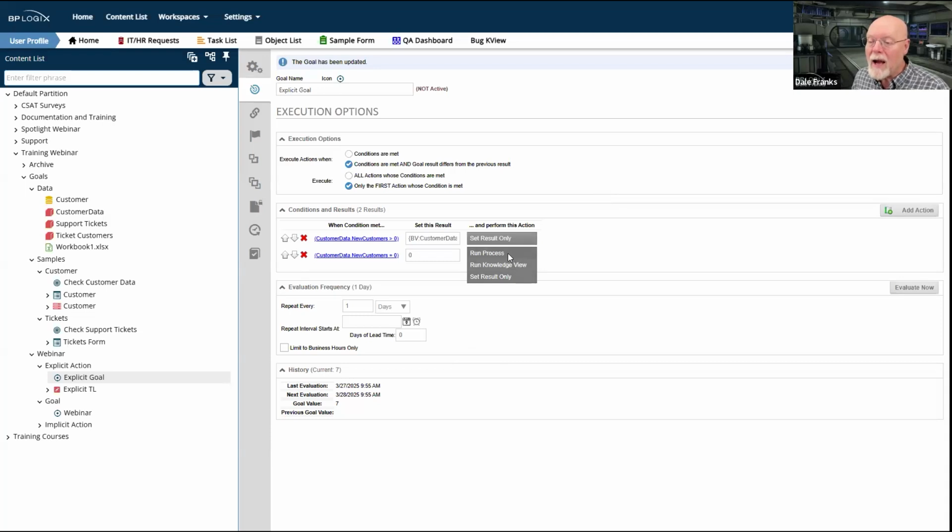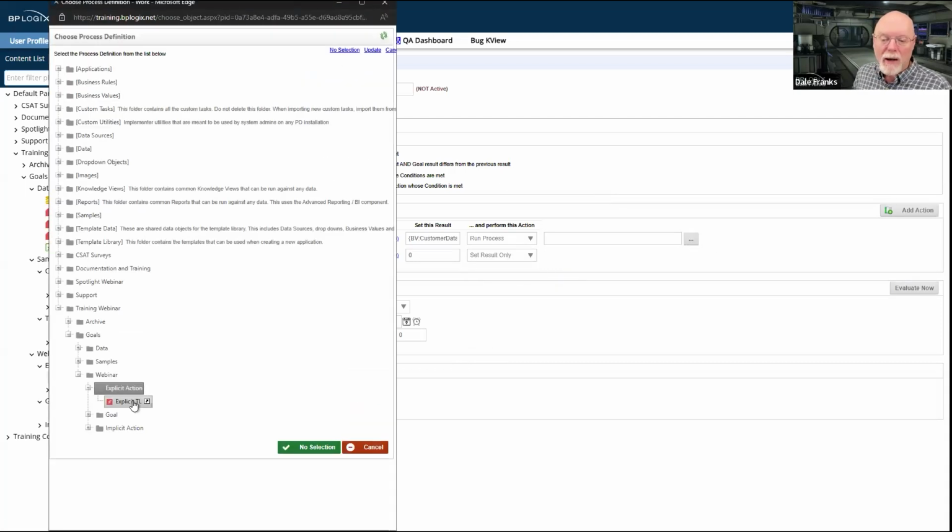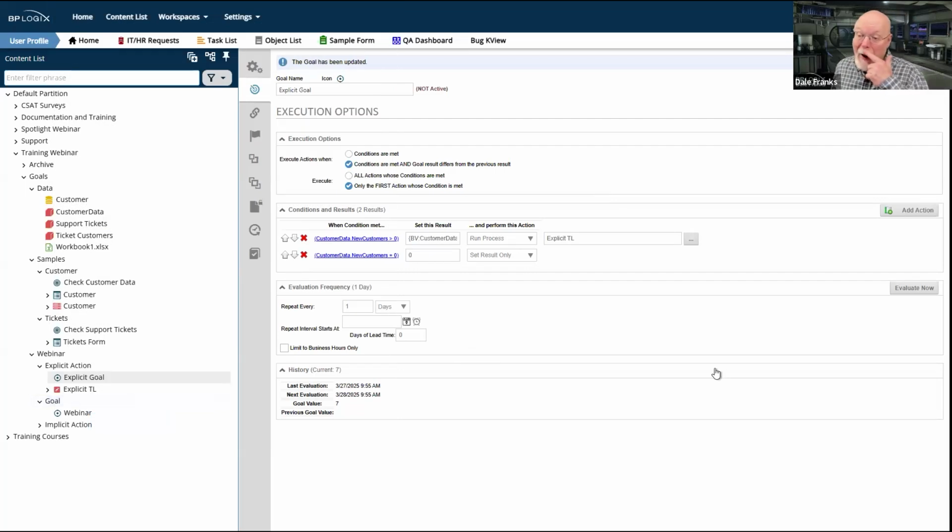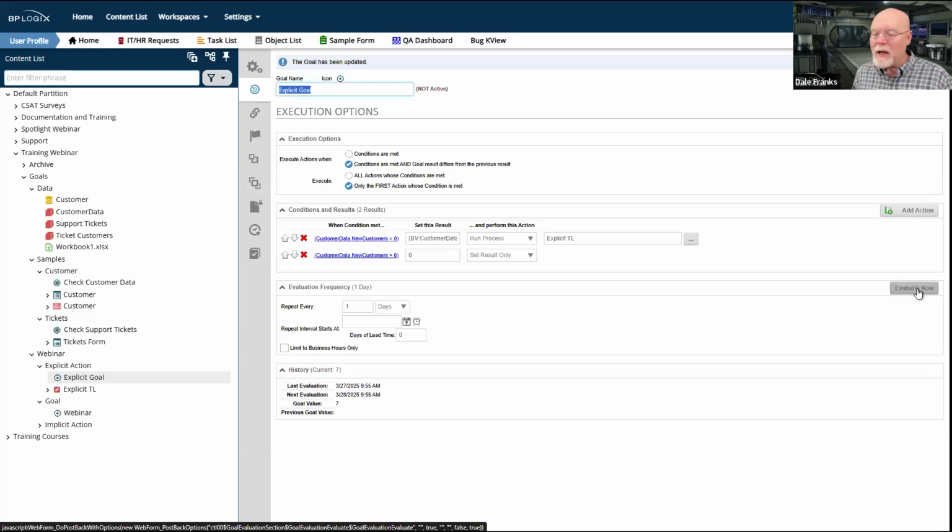But here, I do want to run a process, and in this case, I want to run my explicit timeline if I have that many customers. So basically, I'm just replicating what we had done before, where it's just going to kick off this explicit timeline that I just created. So if I hit update now and save it, everything should be set the way that I want it. And if I hit evaluate now, my goal is run. My goal value is 7.